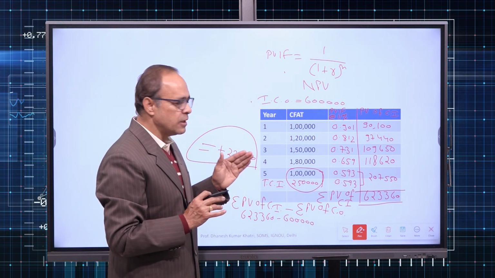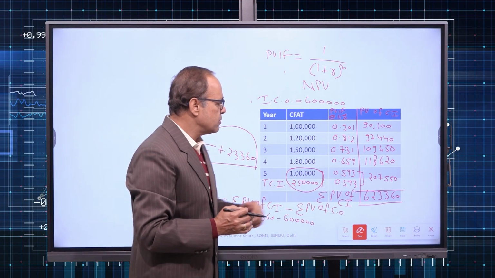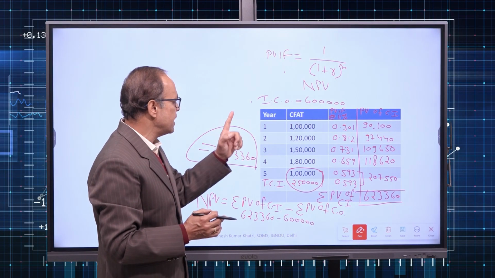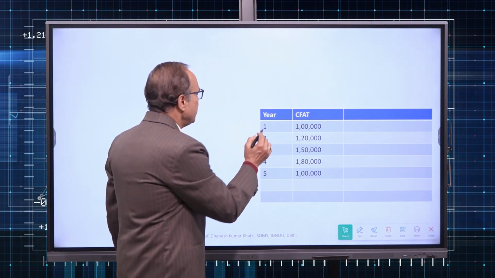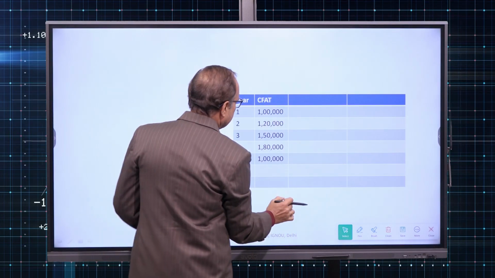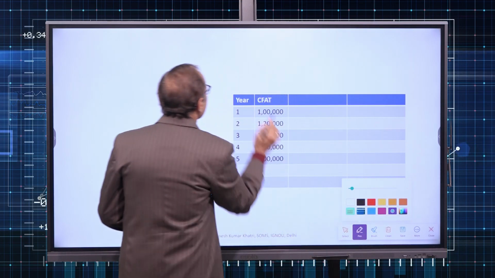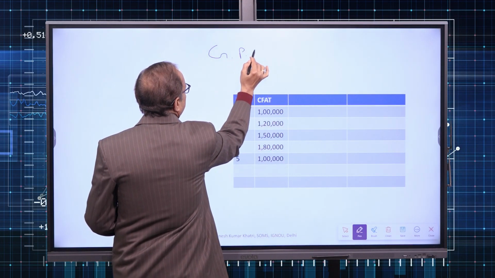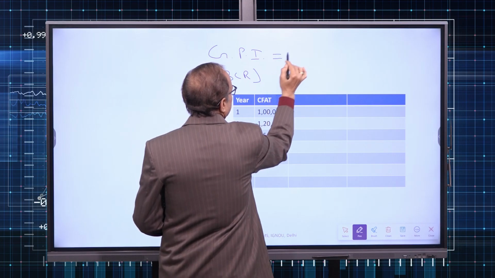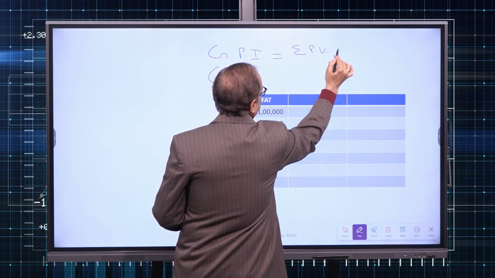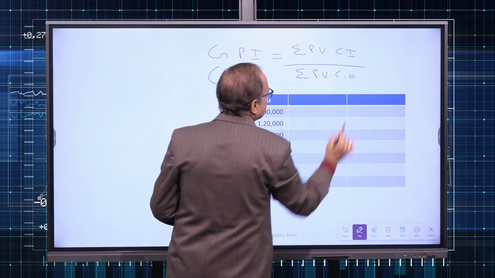For profitability index we apply the formula. Now remember the values. I am going to take you to the next slide. 6,23,360 is the total PV of cash inflow and 6 lakh is PV of cash outflow. So gross profitability index, which is also known as gross benefit cost ratio, is sum total of PV of cash inflow divided by sum total of PV of cash outflow.